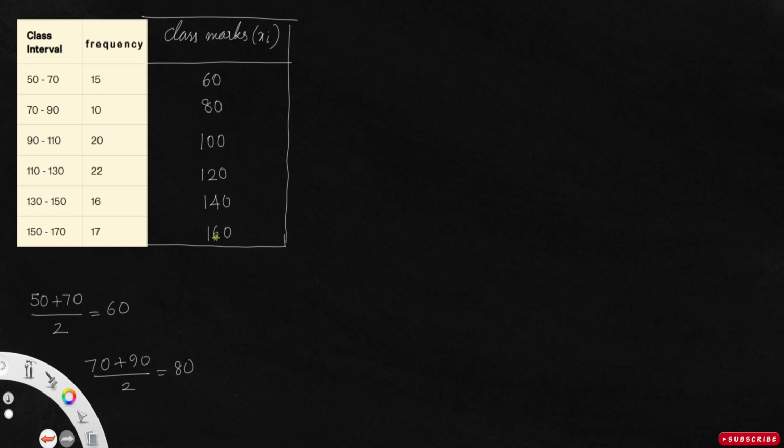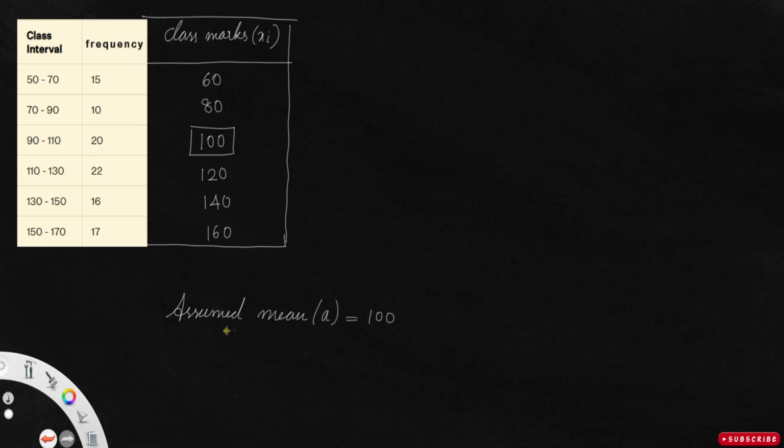Now we need to take something as the assumed mean. Here in the middle we have two terms actually, so it's better we take the first one as the assumed mean. So the assumed mean, represented by A, is 100. Now to find the step deviation ui, you have to use this formula, that is xi minus assumed mean divided by h.